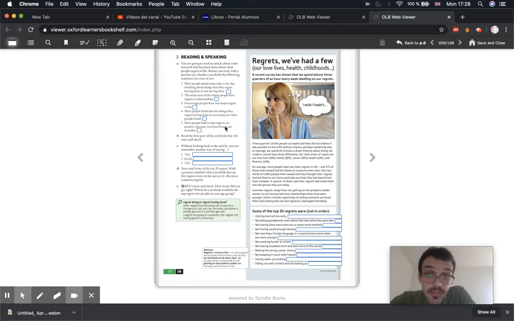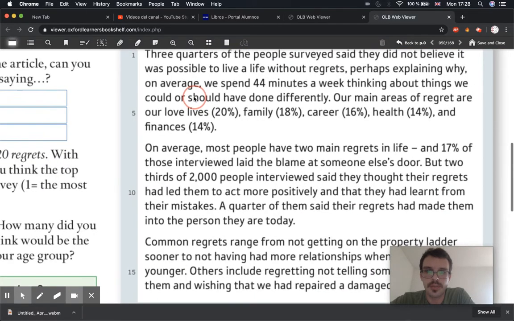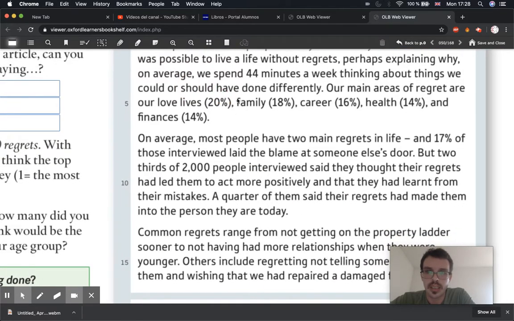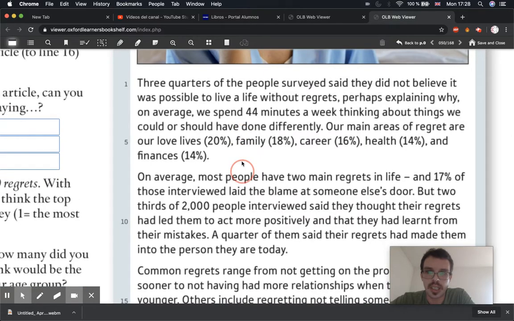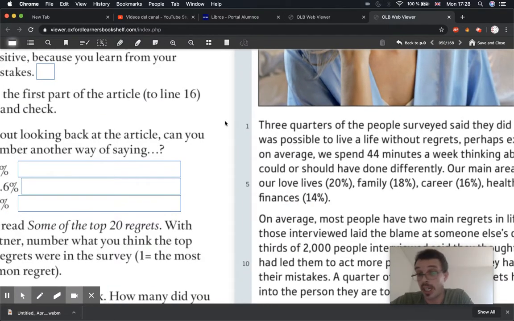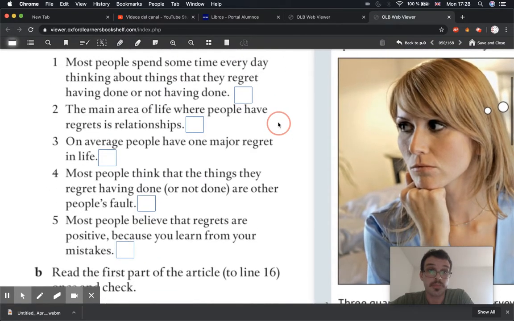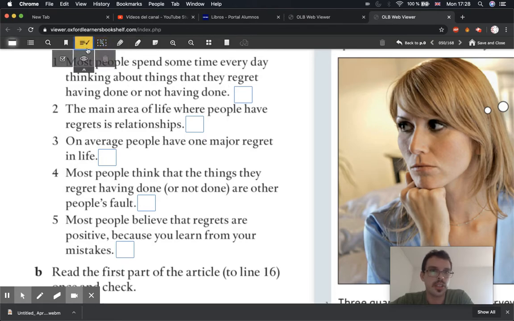Have you finished? Fantastic. Let's have a look at our answers. It was an interesting read. Remember, if there's anything you didn't understand, make a note and look it up in the dictionary or online, or you can ask me when we have class. Let's go through the answers. So, number one, most people spend some time every day thinking about the things they regret having done or having not done.